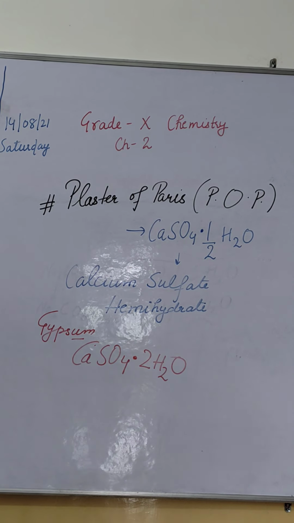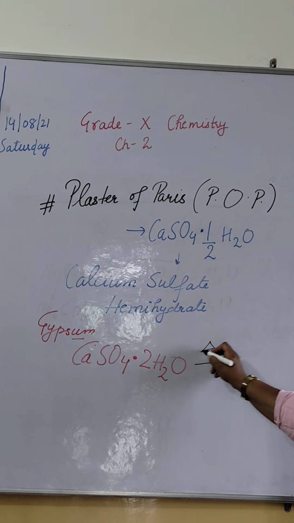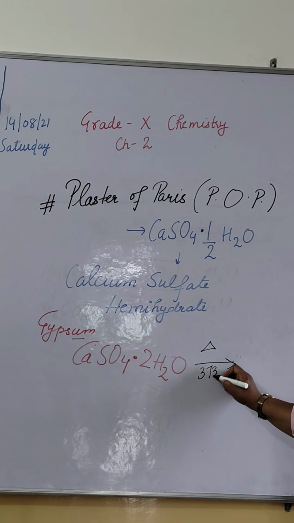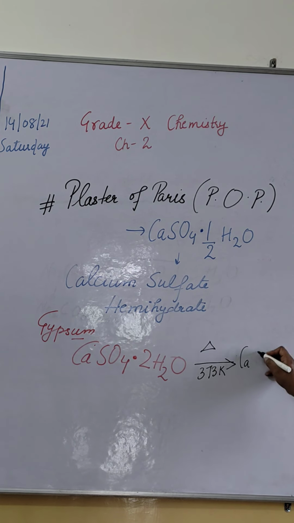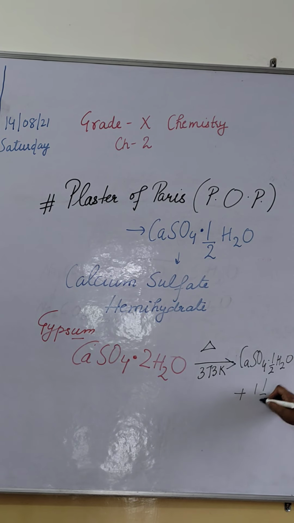So when we heat gypsum at around 373 Kelvin, it will decompose into POP, and 1.5 molecules of water will come out.